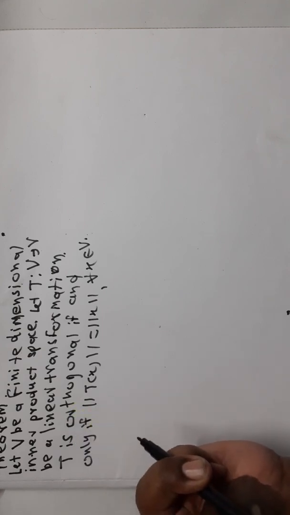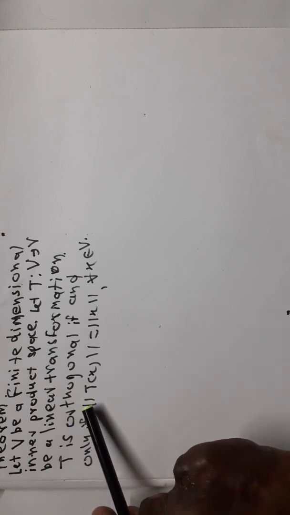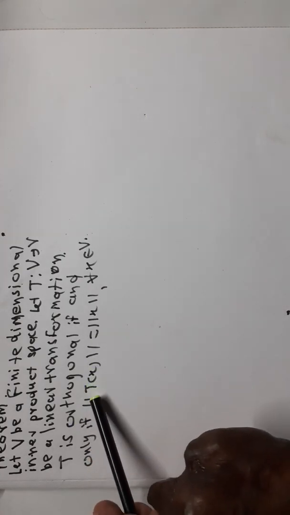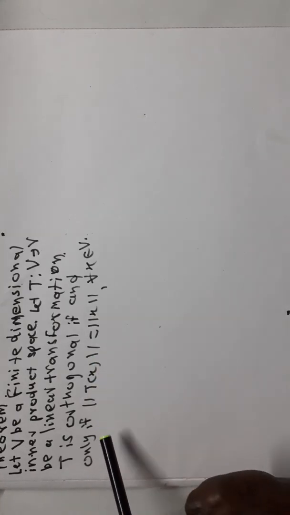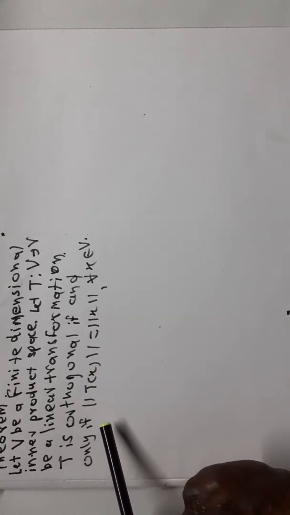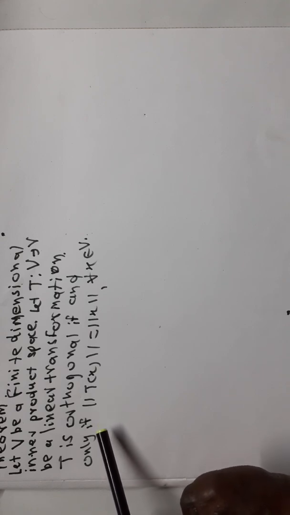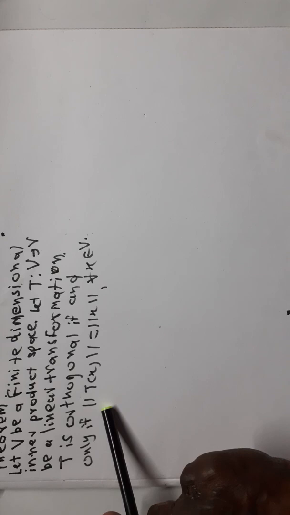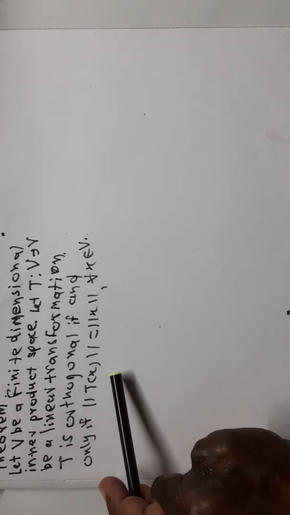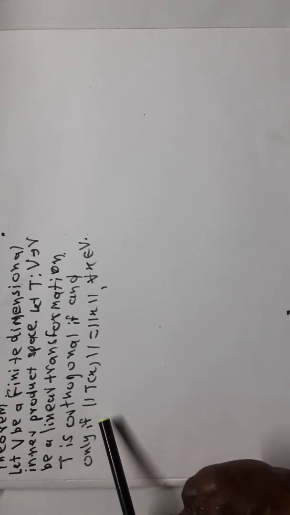That means if T is orthogonal, then for all x belonging to V, we have norm of T of x equal to norm of x. Conversely, suppose V is an inner product space and T from V to V is a linear transformation such that norm of T of x is equal to norm of x, then T is orthogonal.